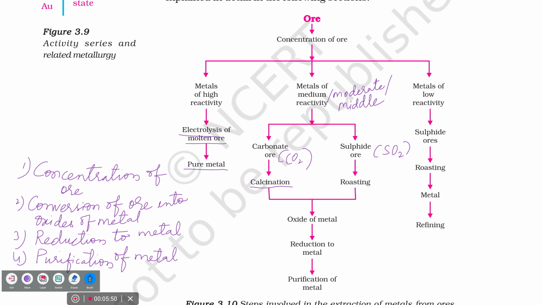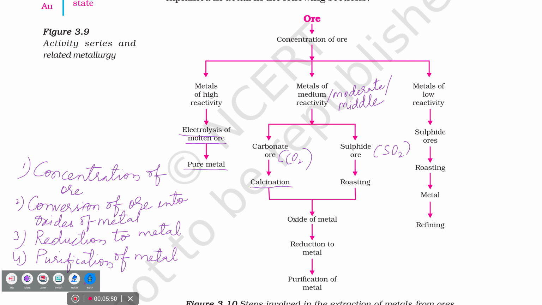Steps involved in the extraction of metal. First one, dash of ore: concentration of ore. Second one, conversion of dash into dash of metal: into oxide of metal. Fourth one, dash to metal. Last one, dash of metal: purification of metal. So, which will be easy? Oxide ore will be reduced to metal is the easiest one. Or if it is sulfide, sulfide ore should be converted into oxide, then oxide should be reduced to metal. Which is the easiest one? Oxide. Directly we can reduce it into metal.